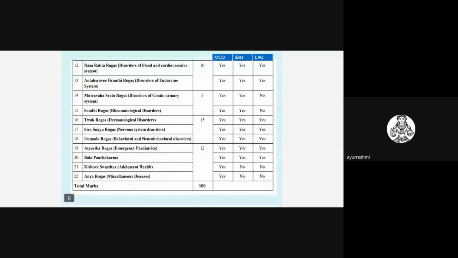For SAQ questions, they have mentioned almost all the syllabus points, except Introduction to Kaumarabhrutya, Kishora Swastha, and the last ones, 21 and 22, Anya Rogas. SAQs are not taken from those points, but from all the remaining ones. Apart from the six main syllabus points, we have to concentrate on the other syllabus points explained for SAQ questions, and we'll discuss that also.